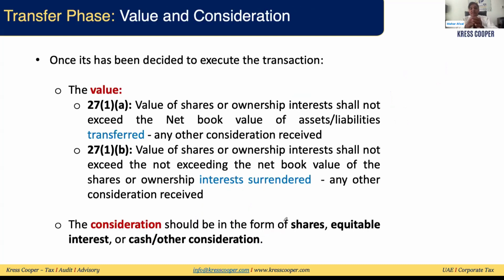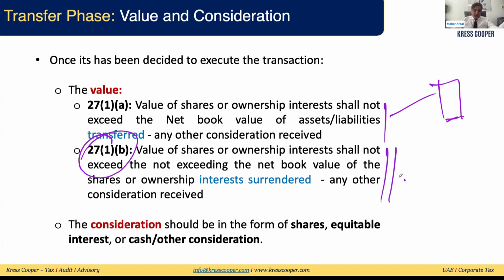Then we discuss the transfer phase. In the transfer phase, we discuss the value and consideration. They will discuss 27(1)(a), 27(1)(b). 27(1)(a) says basically whatever the net assets and liabilities you are transferring, net assets less any other form of consideration other than equity or equitable interest, we need to deduct it. The remaining will be considered the value for the transfer. But if you are transferring under 27(1)(b), because here you are surrendering the share and the transferor will cease to exist, they are asking what is the value of the shares and equitable interest that you are surrendering less any other form of consideration that you have received, it will be considered the value of the transfer.